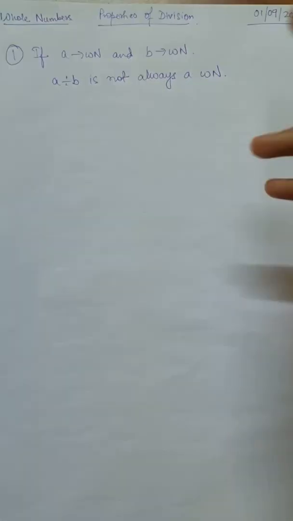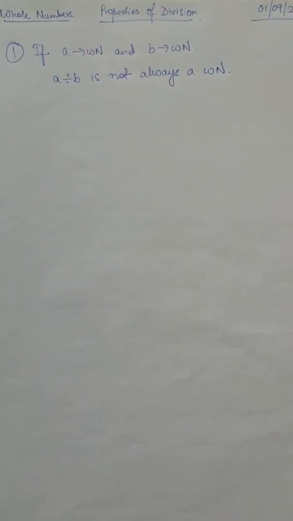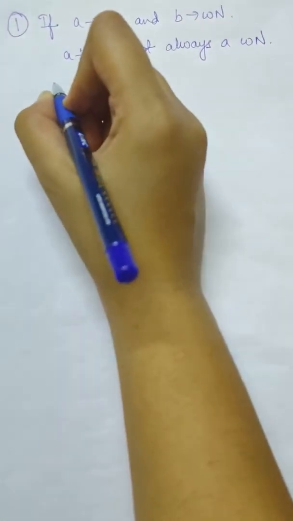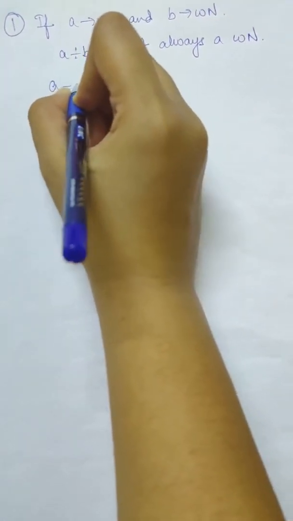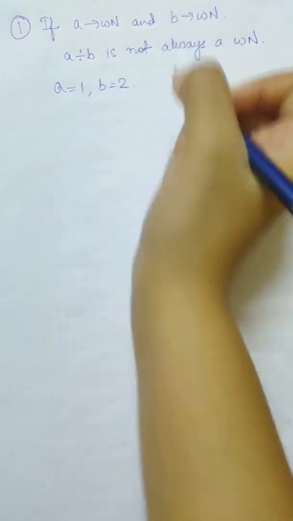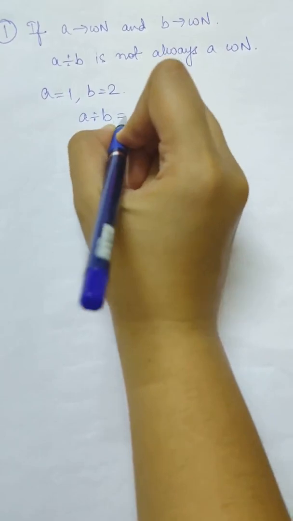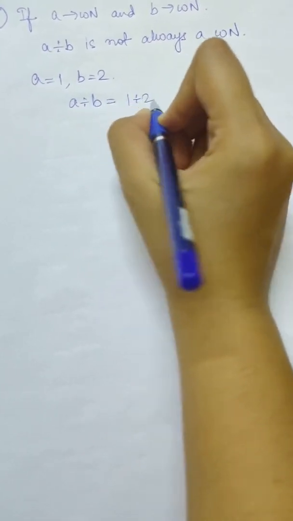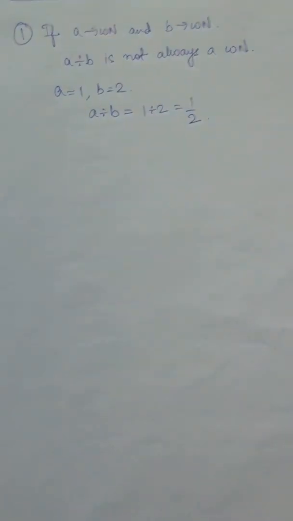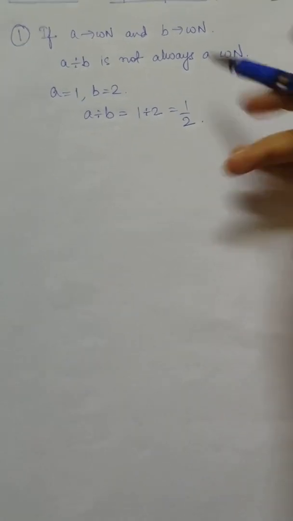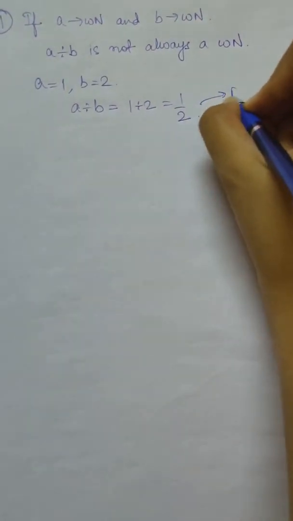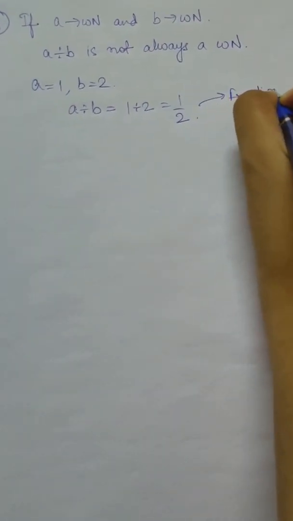For division, we can take an example. Suppose a is 1 and b is 2. Then a by b is 1 divided by 2, or 1 by 2. Now see, this 1 by 2 becomes a fraction, so this is not a whole number.